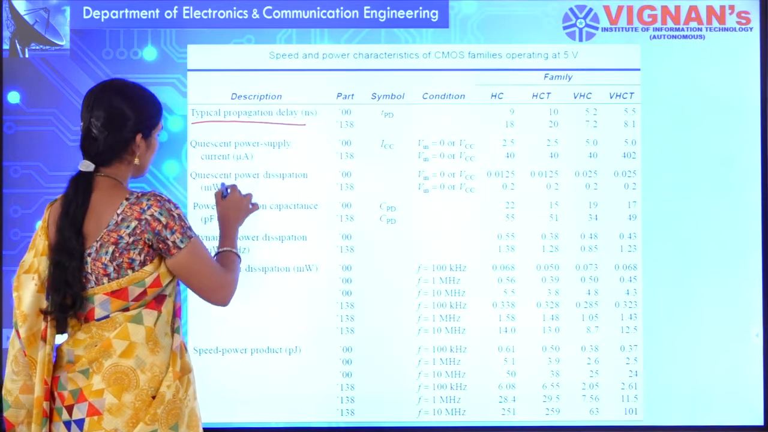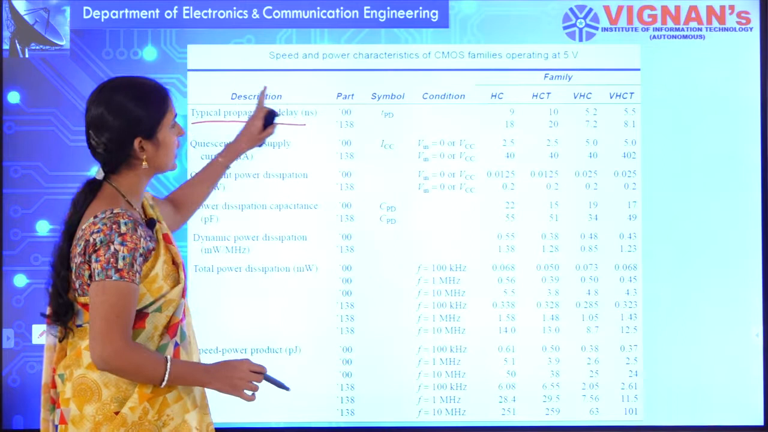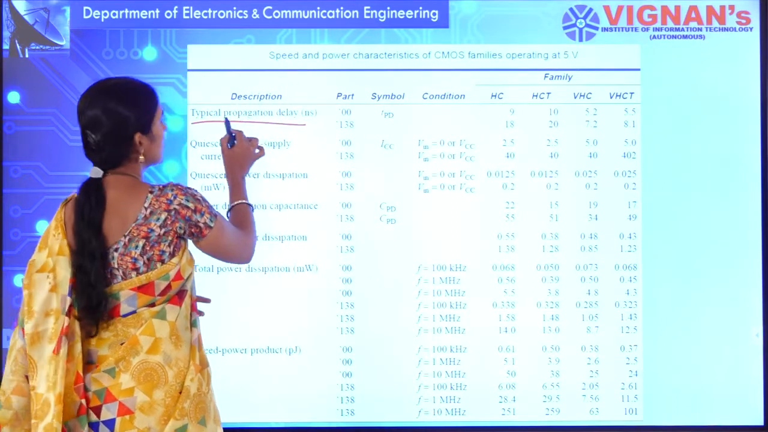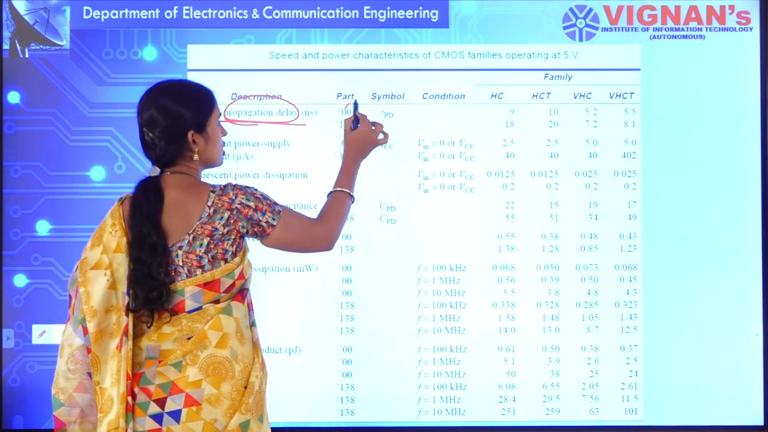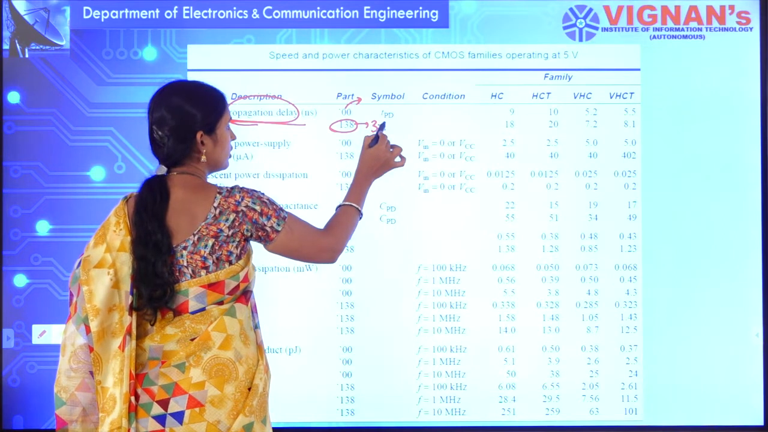Propagation delay, power dissipation, all these are the specifications, such as speed and power characteristics when operated with 5 volts. If you see here, the propagation delay is given, for example for 74138, this 3 to 8 decoder.